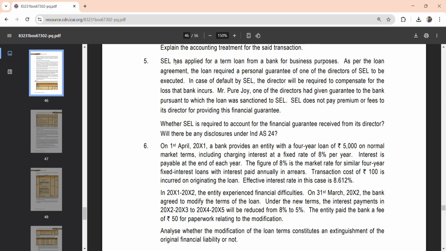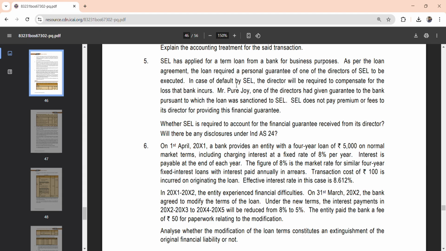ACL has applied for a term loan from a bank for business purposes. As per the loan agreement, the loan required a personal guarantee of one of the directors of ACL to be executed. In case of default by ACL, the director will be required to compensate for the loss that the bank incurs. Mr. Pure Joy, one of the directors, had given a guarantee to the bank pursuant to which the loan was sanctioned to ACL. ACL does not pay any premium or fee to its directors for providing the financial guarantee. So the loan required a personal guarantee to be executed, and in case of default the director will be required to compensate.